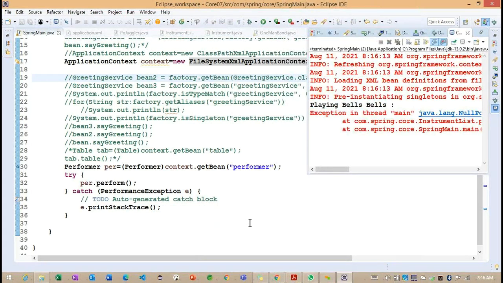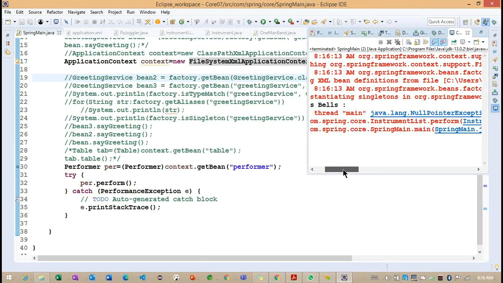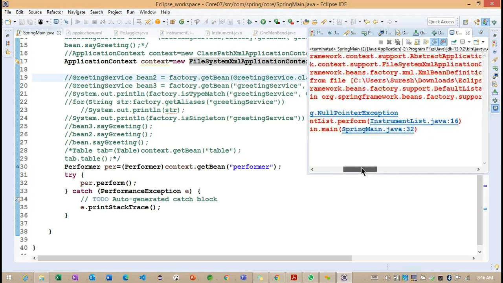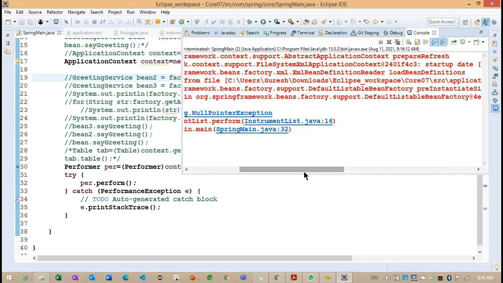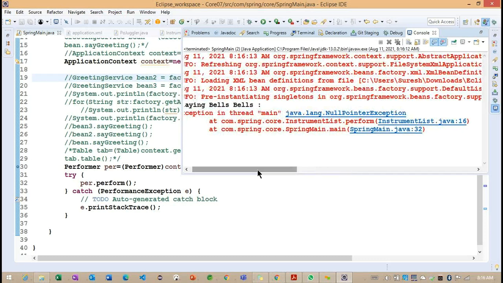Back to here, I'm trying to run the same example. Now you can see we are getting a null pointer exception here. Why are we getting the null pointer exception? Any idea? Can you please let me know in which scenario we are going to get this null pointer exception?